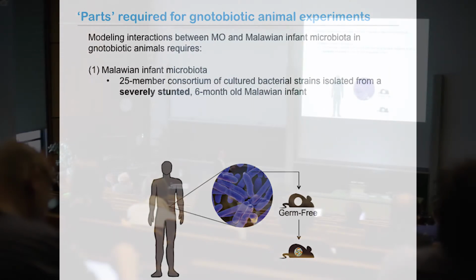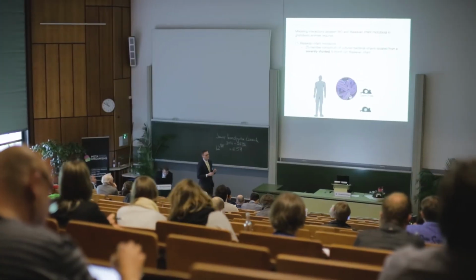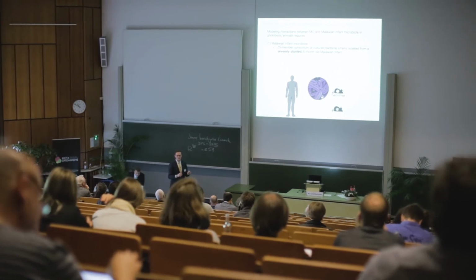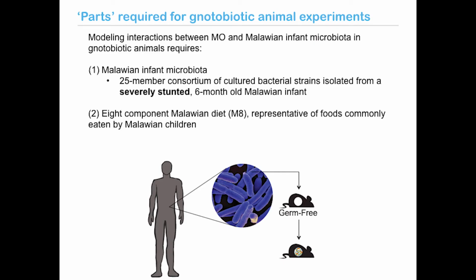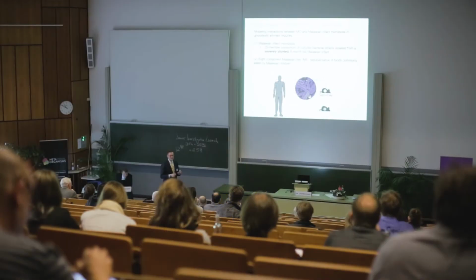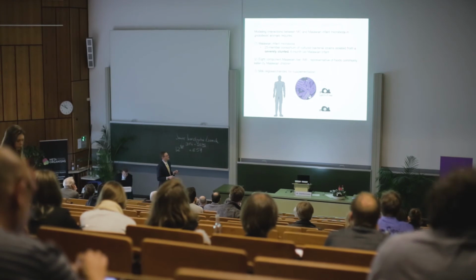And in order to do that, I used a 25-member consortium of cultured strains isolated from a severely stunted Malawian infant and representing the majority of diversity present in that community. So this is an unhealthy background. The mice were again fed an 8-component Malawian diet, which we call M8, that is representative of foods commonly eaten by Malawian children in this population.